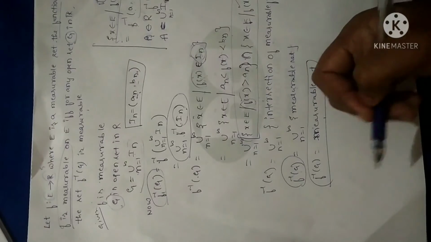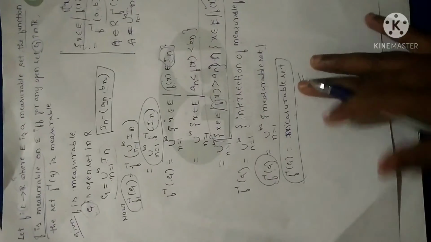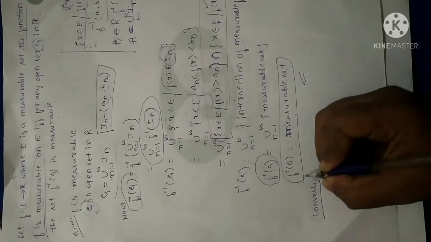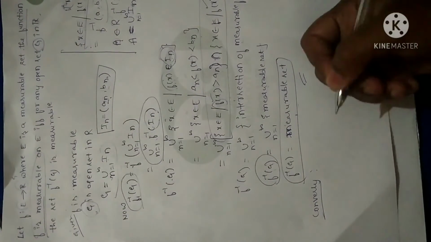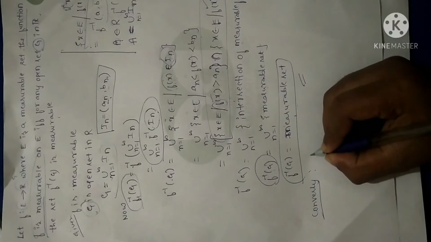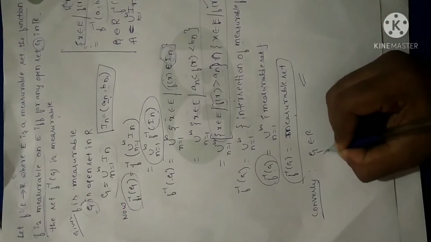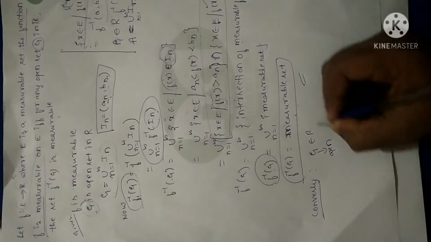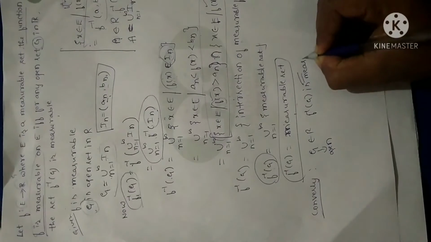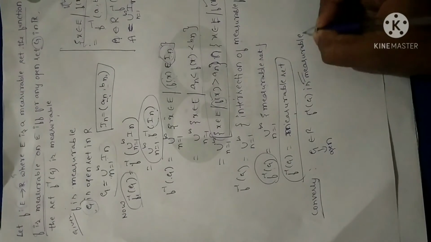Now we have to prove the reverse manner. In the sense, let me prove the converse part. Conversely, suppose that for every open set G in R, f inverse of G is measurable.